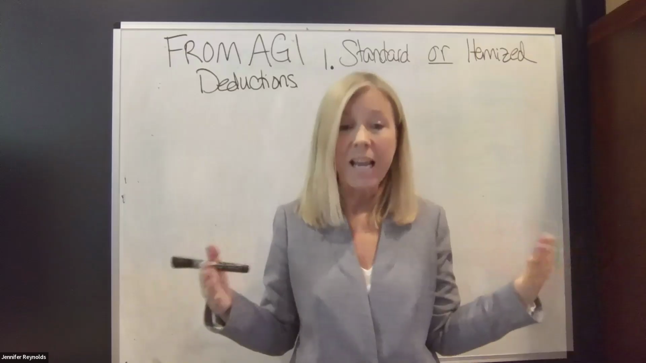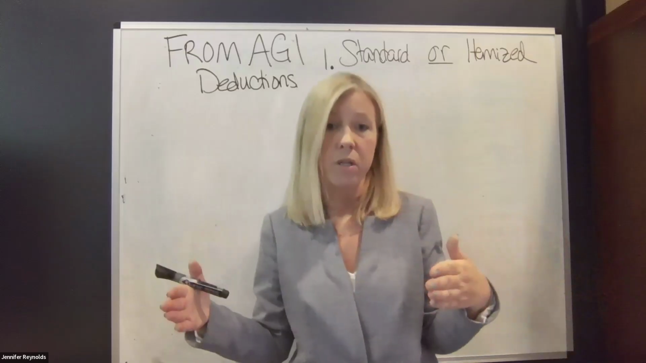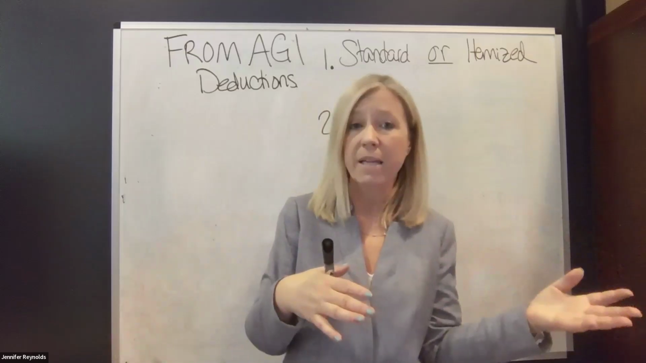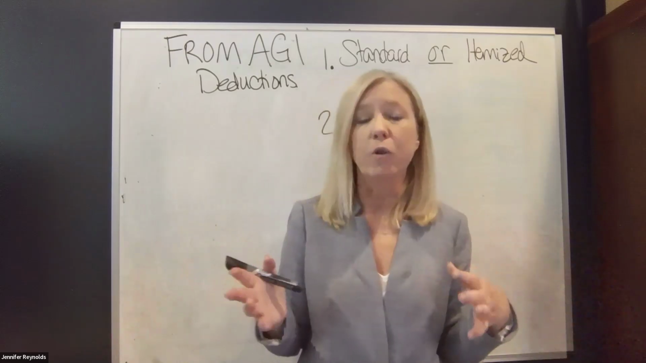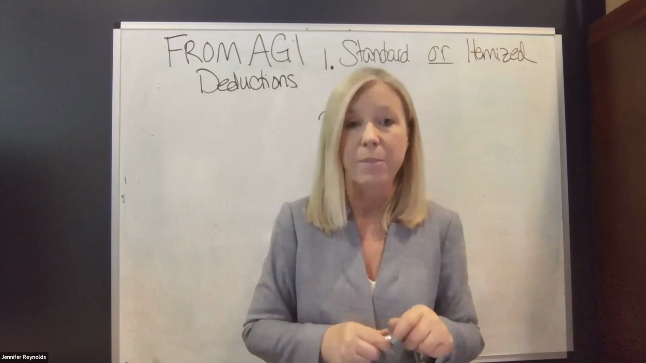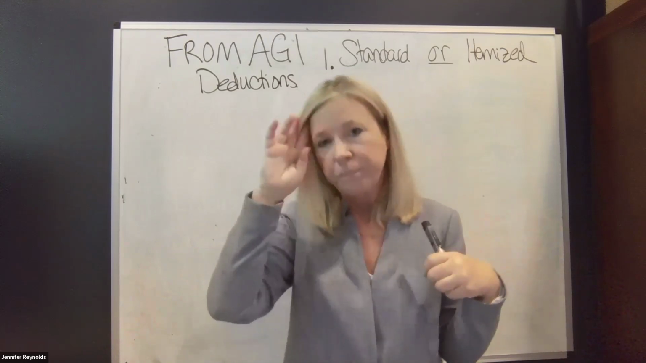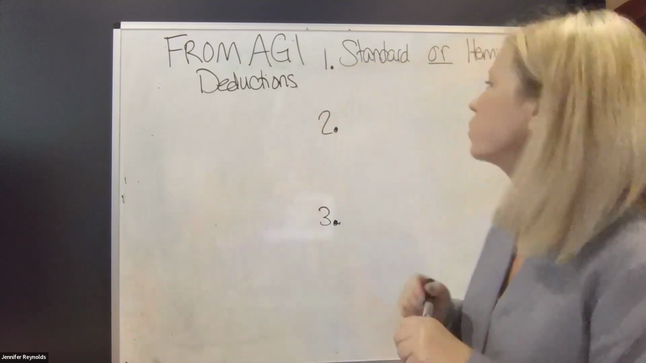And they can switch back and forth each year. If the standard is larger this year, but itemized is larger next year, you can switch back and forth. We'll learn later on that's actually a useful tax planning technique called bunching. Okay, so that's your first general category.